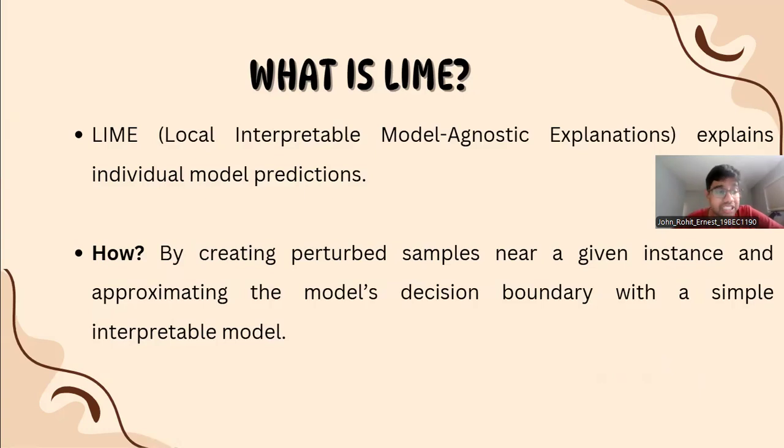It perturbs the input, creates synthetic examples close to the original, observes how the black box model responds, and then builds an interpretable model such as linear regression or random forest to approximate the decision boundary in that small region. This allows us to understand which features were important for that particular prediction.